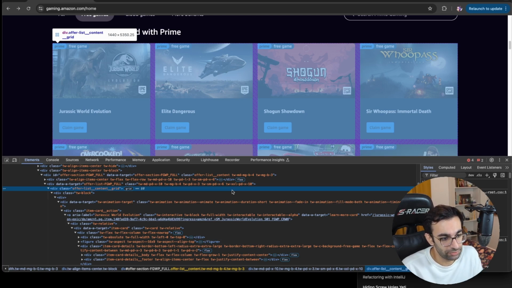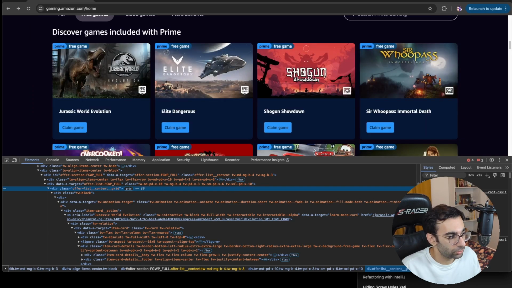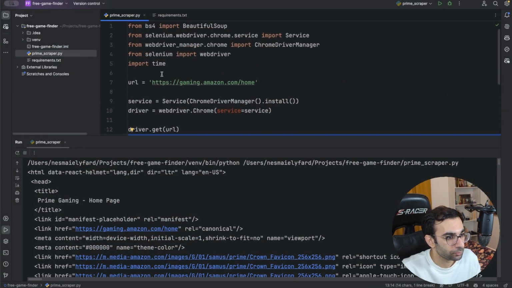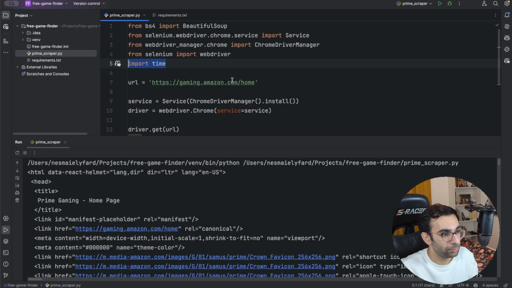When the division, which has the CSS class of this name, is present in the web page, we are pretty sure that the information that we wanted is already loaded. So we can ask Selenium to wait for this component to be loaded. Let's go back and do this in the code. For this, I need to import the WebDriverWait from Selenium.